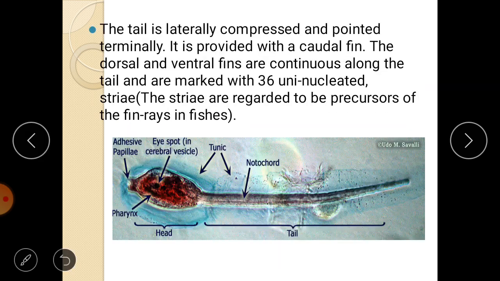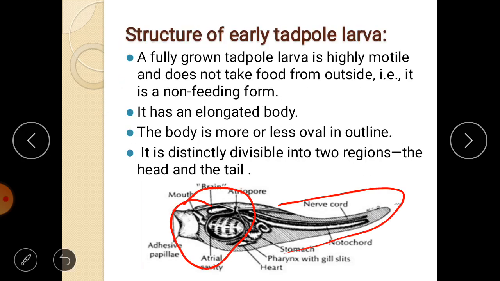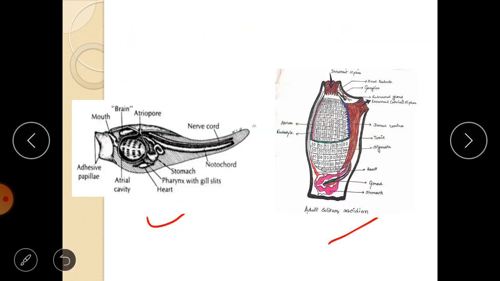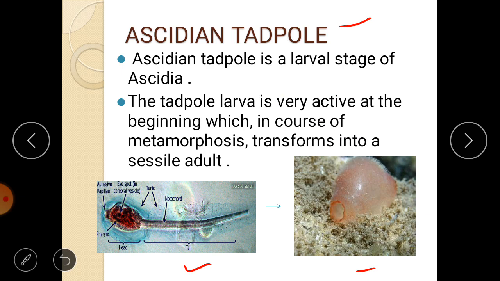This is all about the morphology of the Ascidian tadpole. In the last class you studied the adult stage, and in this class you have studied the larval stage. In the next video, you will study how metamorphosis occurs in the Ascidia. Okay, so that's all about today's class.